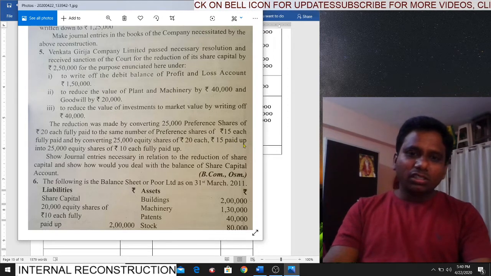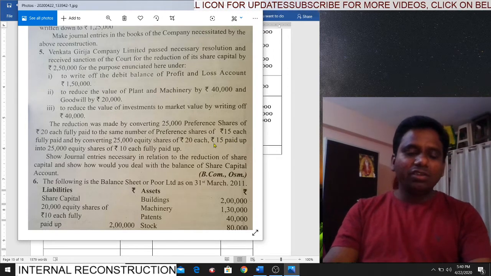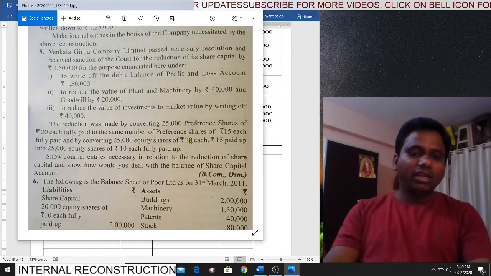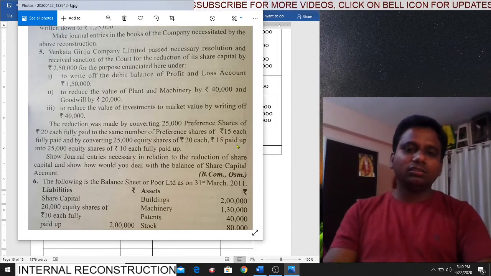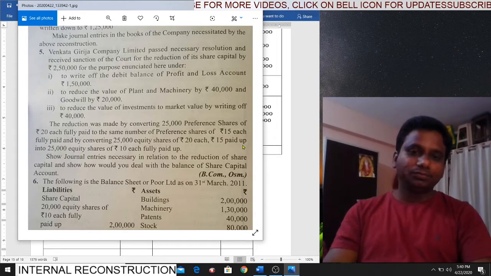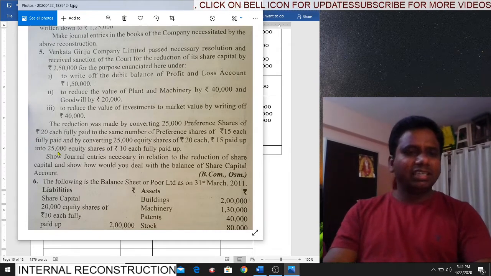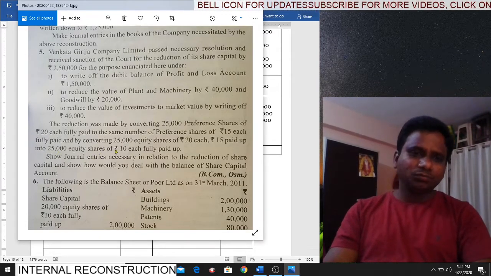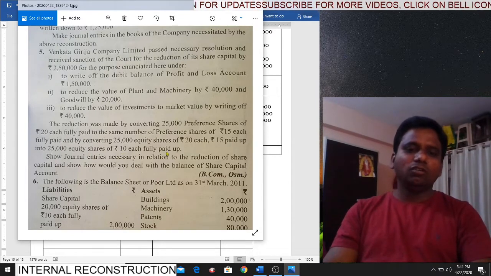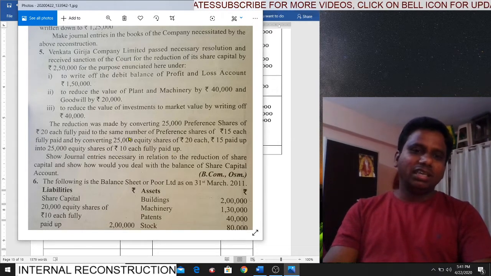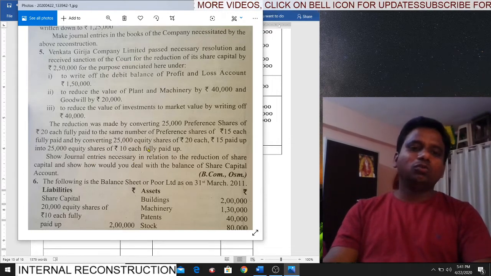But paid up amount is how much? 15. Face value 20, but they paid only 15. That means 5 rupees unpaid. Okay, let it be. Into 25,000 same number of equity shares of rupees 10 each, fully paid up. So the same number of equity shares, but what is the face value? 10, and that too fully paid.